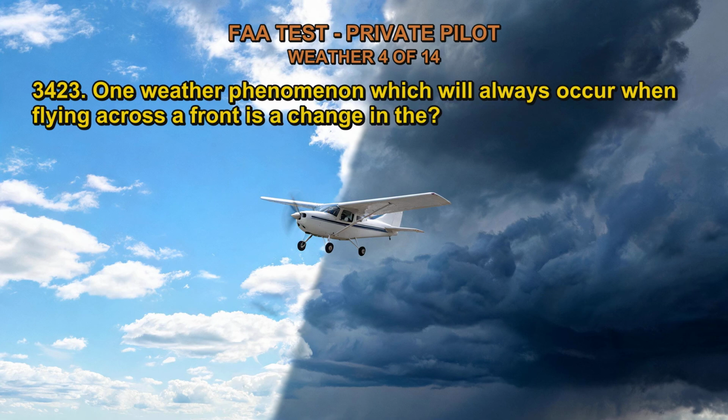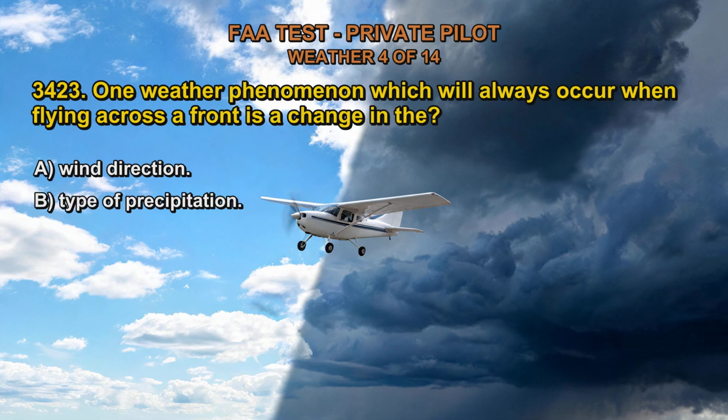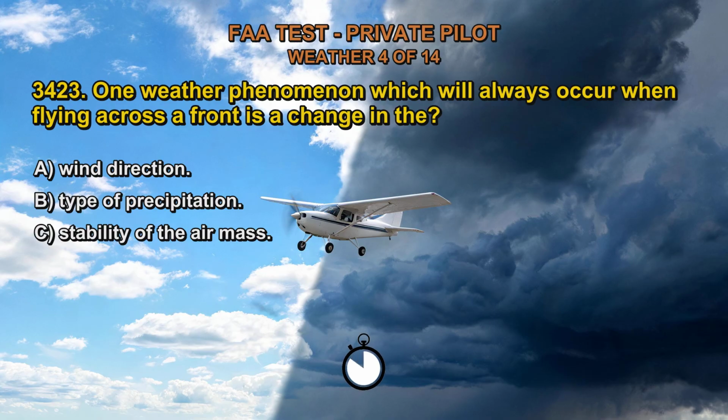3423. One weather phenomenon which will always occur when flying across a front is a change in the: A. Wind direction, B. Type of precipitation, C. Stability of the air mass. The correct answer is A.